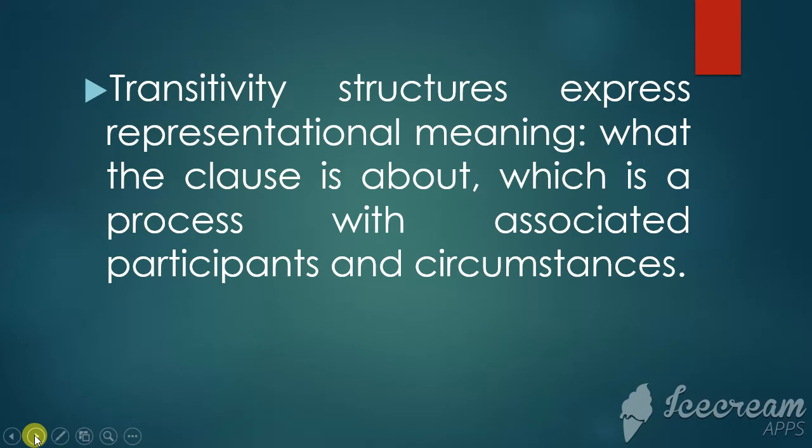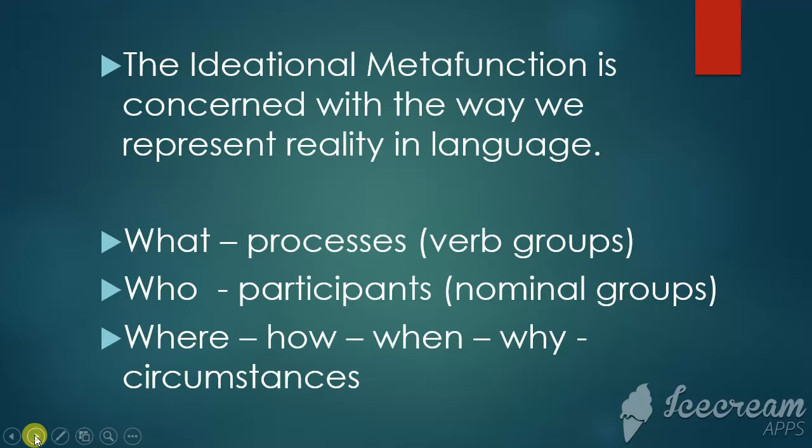This process or action is carried out by a participant, a person or an object or an animal. And this process is carried out in certain circumstances: how, when, why this process is carried out.